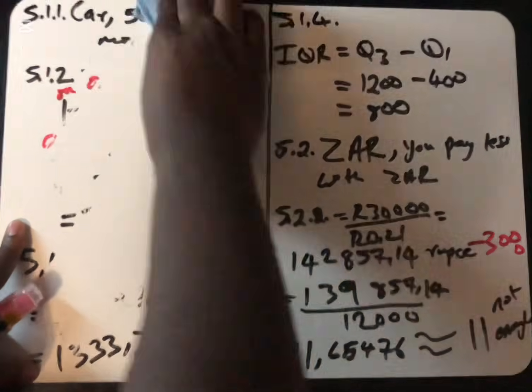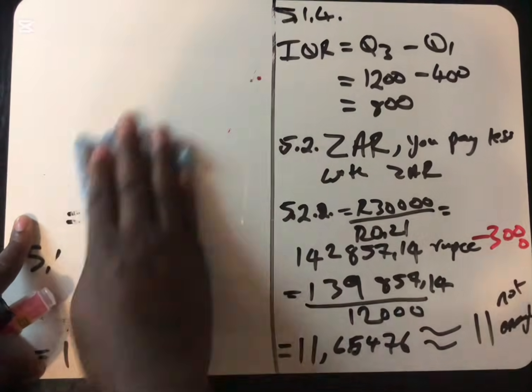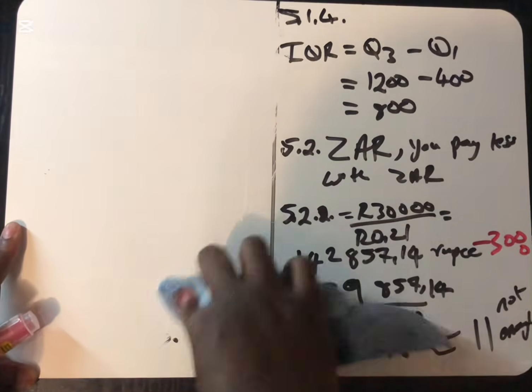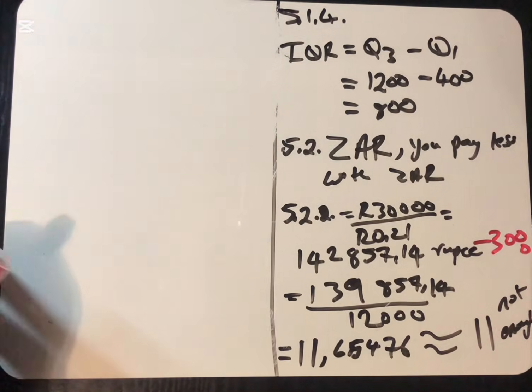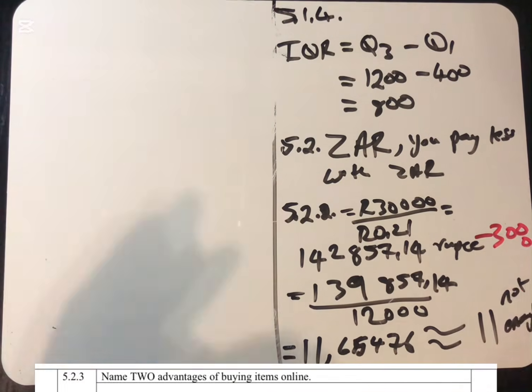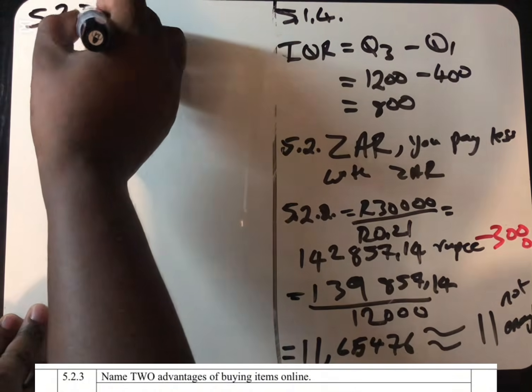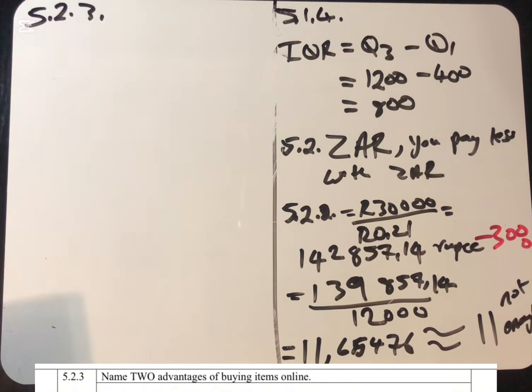Only 2 questions left for us to complete with this paper 1. Only 2 questions. I'll do it quickly. 2 questions of 11 marks. 5.2.3. Now it says, name 2 advantages of buying items online.